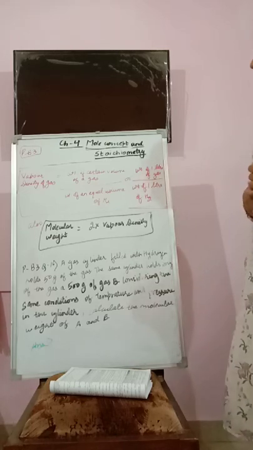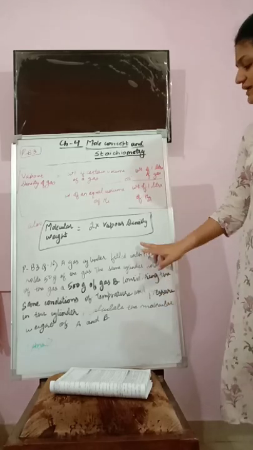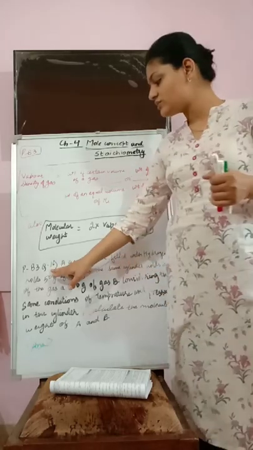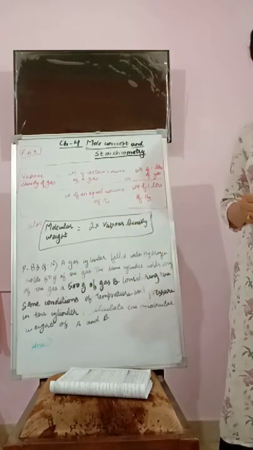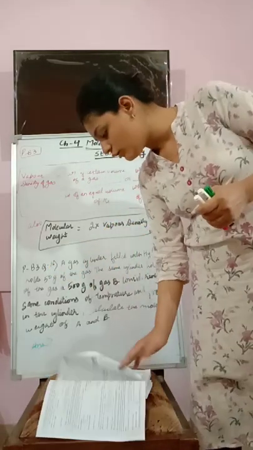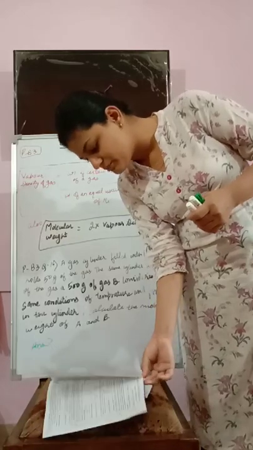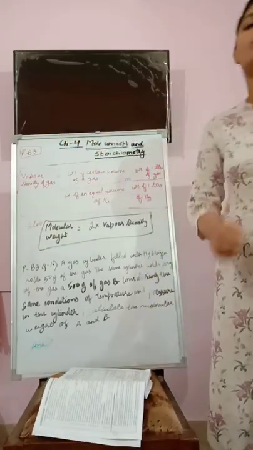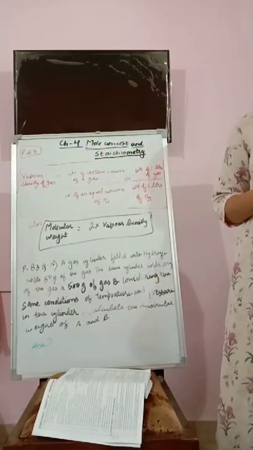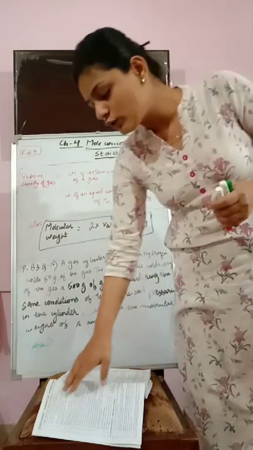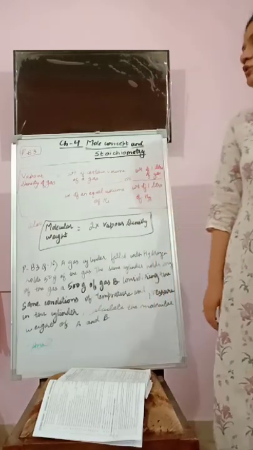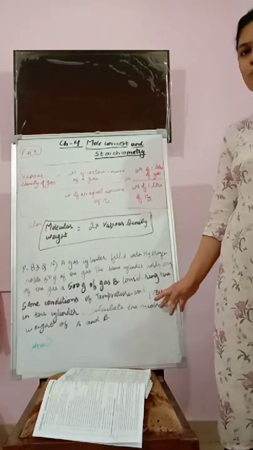Okay, so let's start with the numerical, which is on page number 83. We will do question number 16, and I will do one more, question number 17. Then I'll give you homework from page number 86: question number 1 and question number 2, based on vapor density only, not on the mole concept. Alright, so let's start with this numerical.